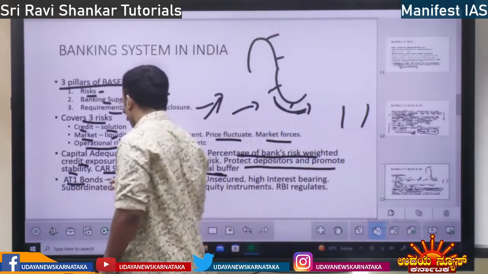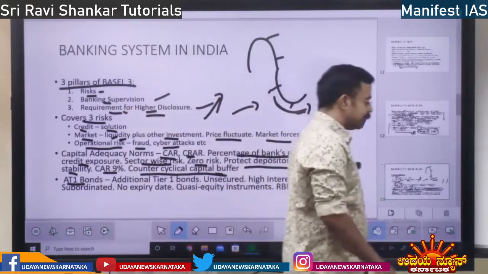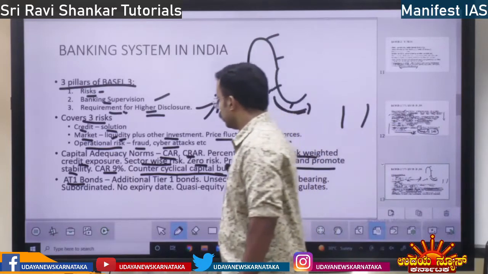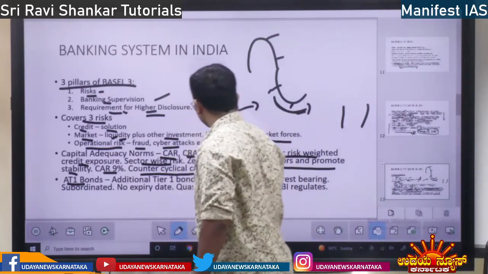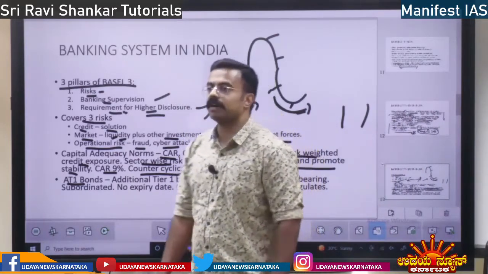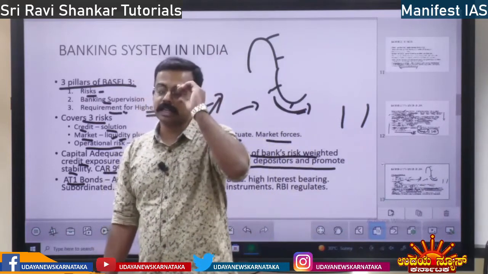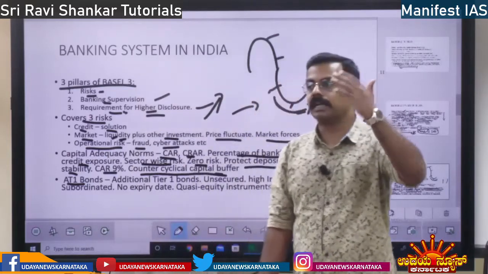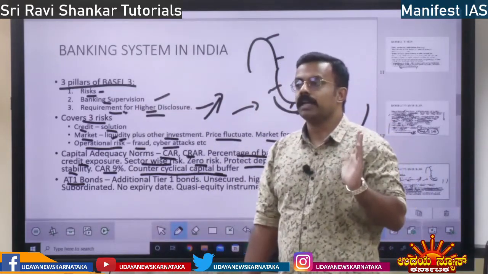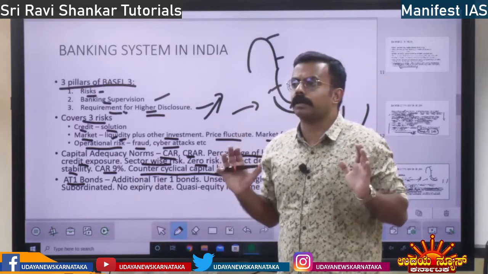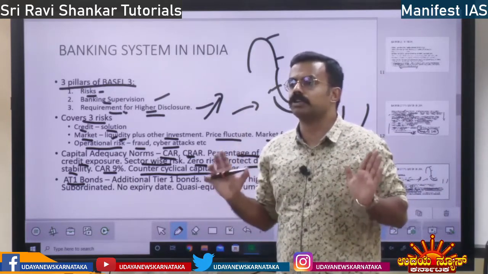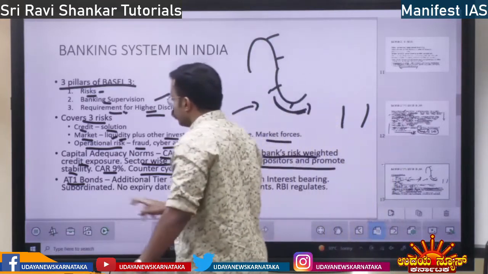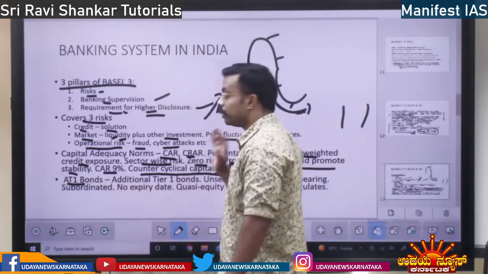Next, AT1 bonds. Additional Tier 1 bonds. What are Tier 1 bonds? See, when it comes to a bank, there are many tiers of capital. Tier 1 capital, Tier 2 capital, Tier 3 capital. Tier 1 capital is core capital. The capital a bank needs for functioning is called Tier 1 capital. You just need to know that, that is enough. So AT1 means additional Tier 1 bonds.